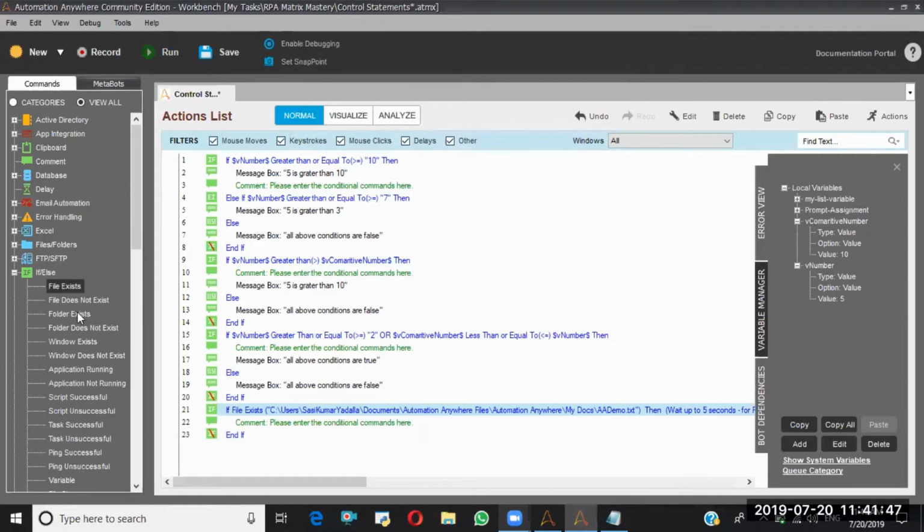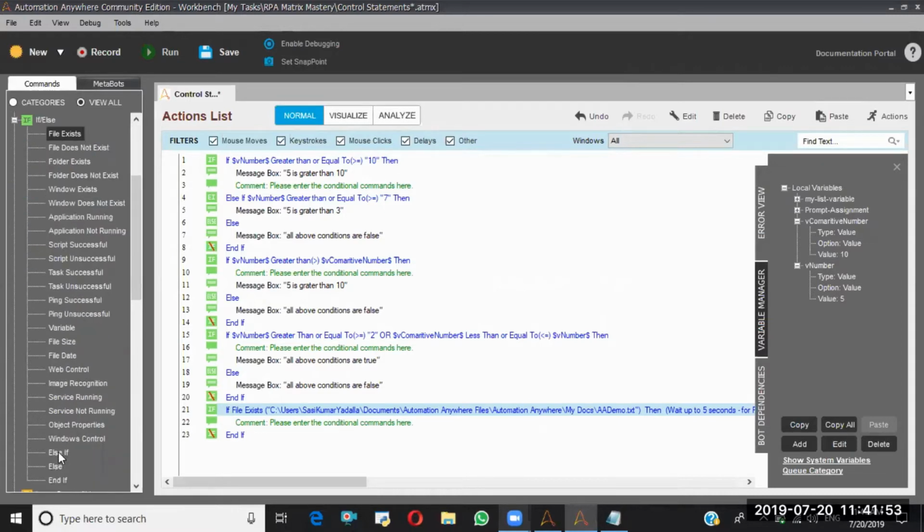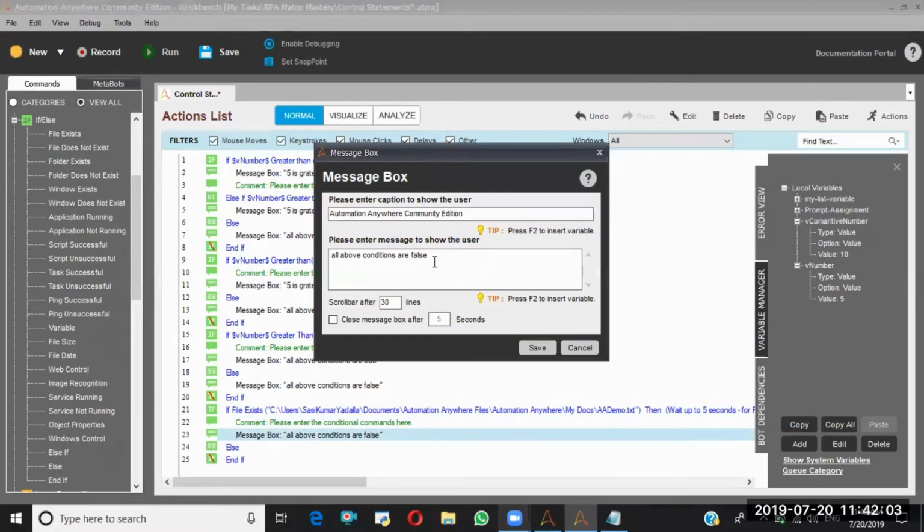I am going to take the else block as well. So here I'll say: file is already there, please continue your actions.